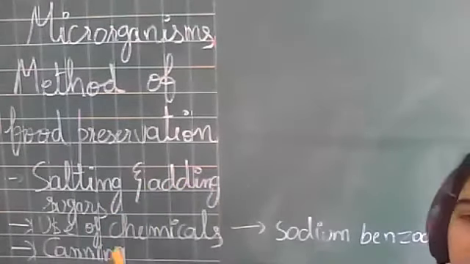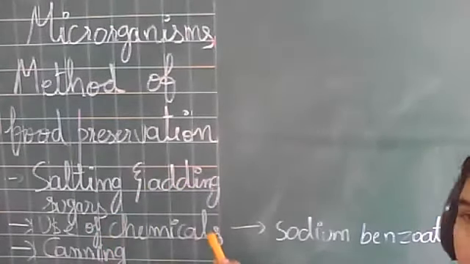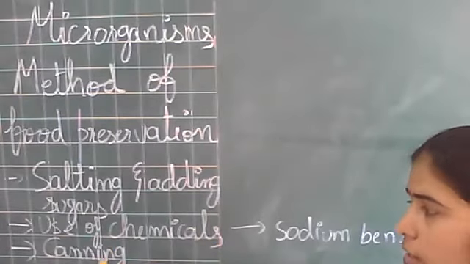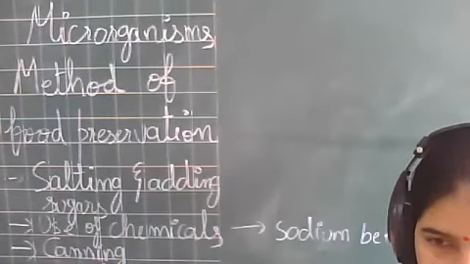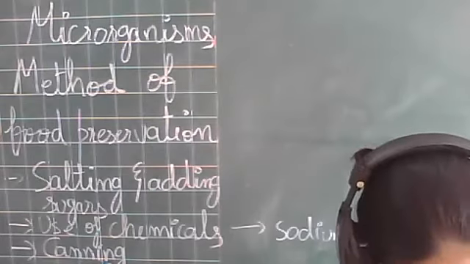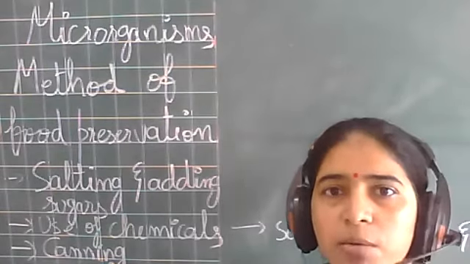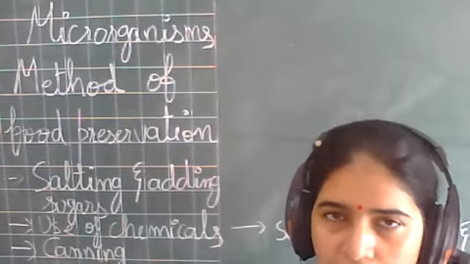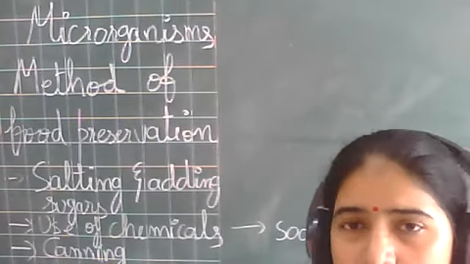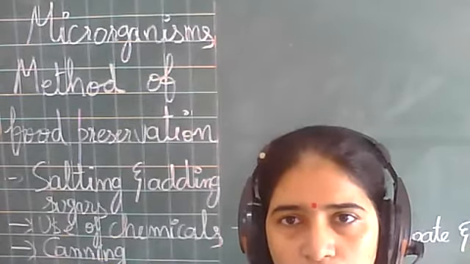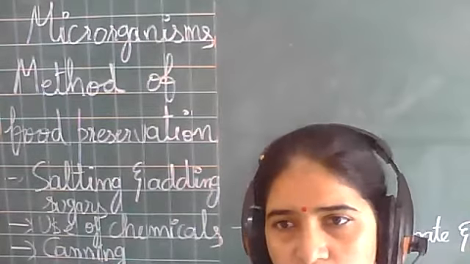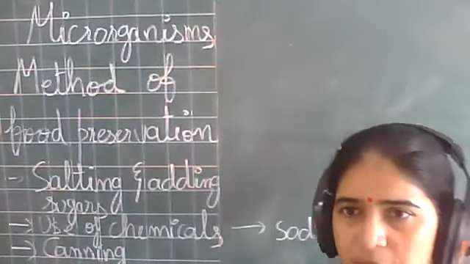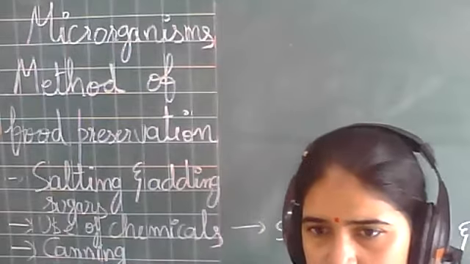The next method of food preservation is use of chemicals. And the last method in your science book on page number 33, canning, right? So these are the 3 methods of food preservation which we will be covering today, right?